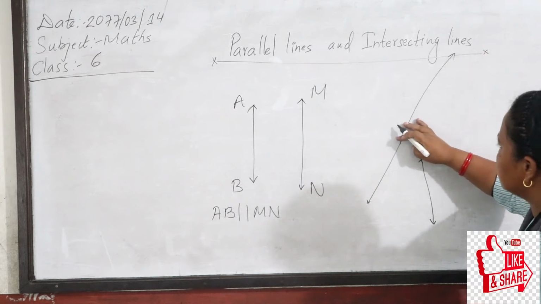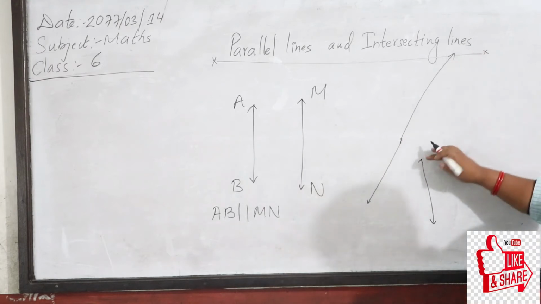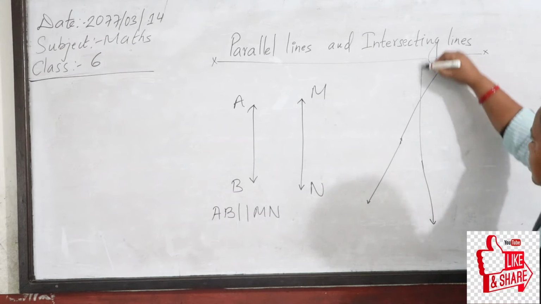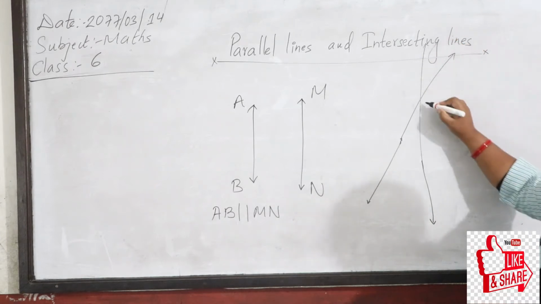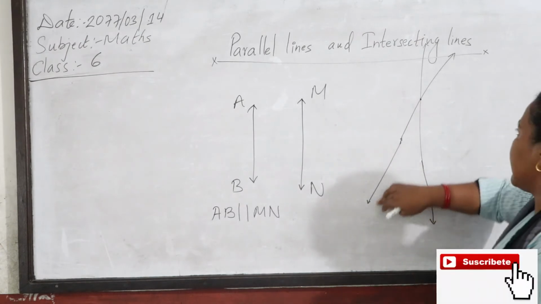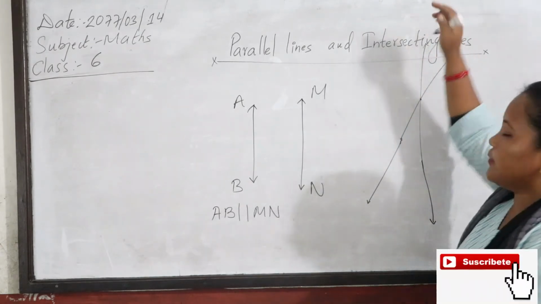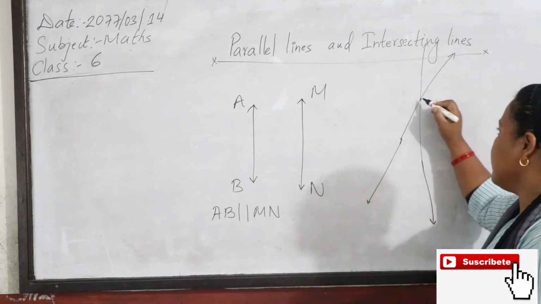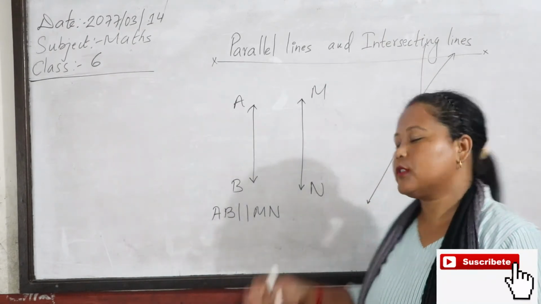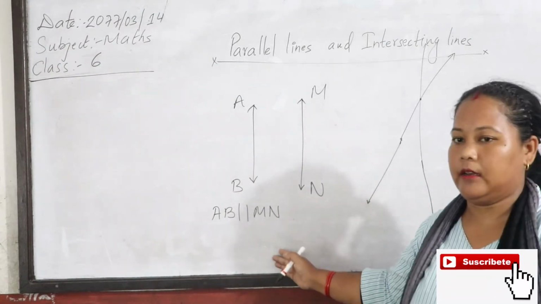I produce this line up to here, and this line too. Look, these 2 lines meet at a point. If you produce them, they cross each other, so they are not parallel lines.